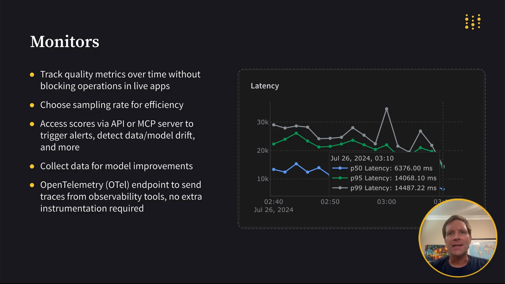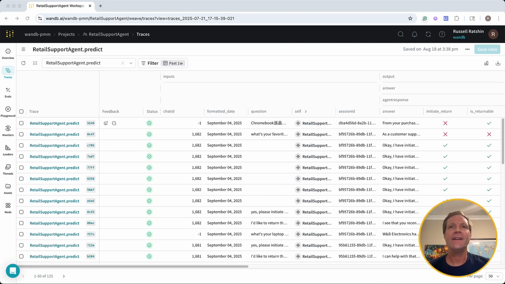Now, let's take a look at a monitor we've set up to track the friendliness of a retail customer support agent. We've evaluated our agent's friendliness and politeness during development and are happy with the results. This is a performance metric that we can continue to record in production, but does not warrant the rigid enforcement of a guardrail.